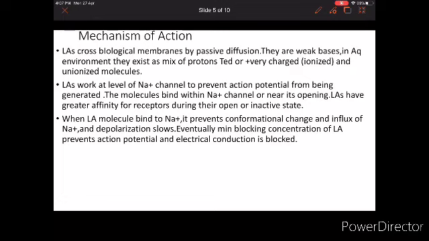The molecules will bind within the sodium channel or near its opening, and when they bind to the sodium channel, that prevents the conformational change and influx of sodium. So the depolarization is slowed down, and eventually with the minimum blocking concentration of local anesthetic, the action potential is prevented and the electrical conduction is blocked.